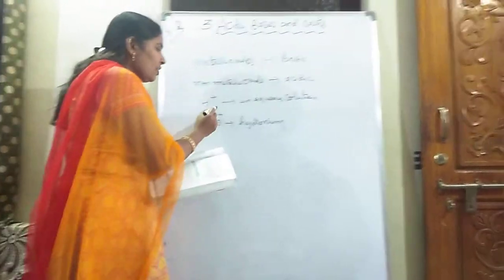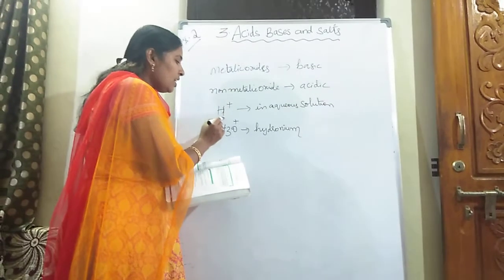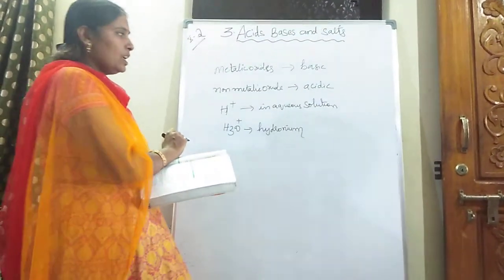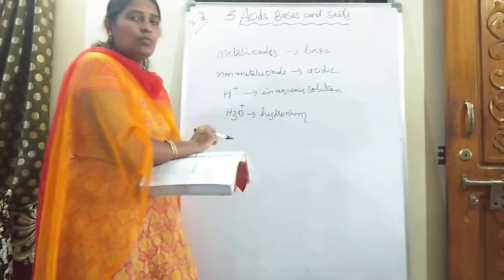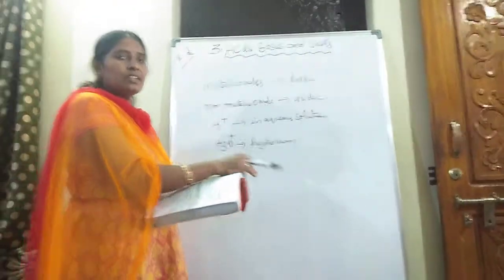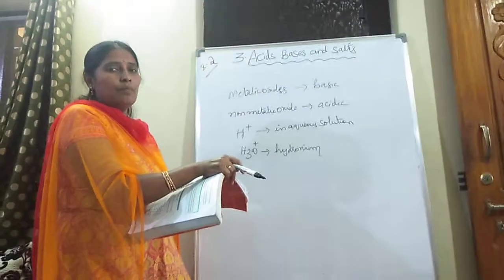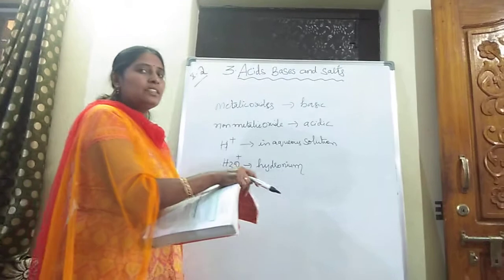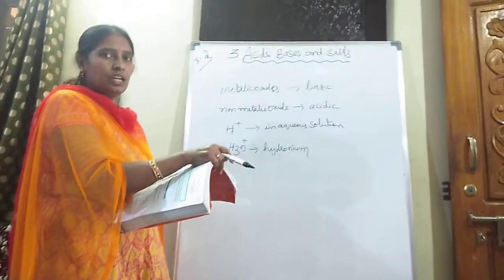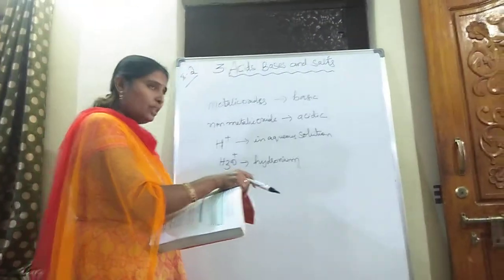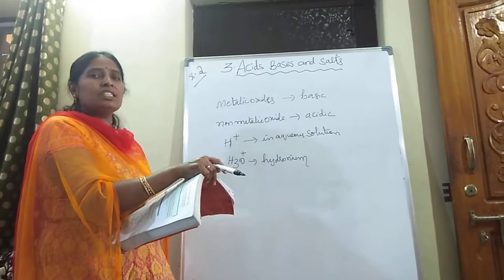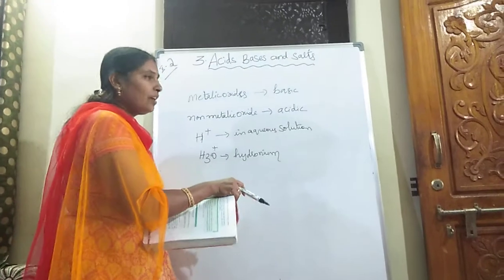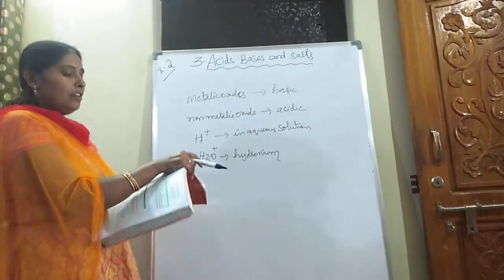So what do acids have in common? H plus ions, H3O plus ions. They are known as hydronium ions. And it consists only in acids and acidic solutions, only responsible for the bulb glowing in the activity we discussed, and it produces H plus ions only in aqueous solution. That's why we tested with a wet litmus and a dry litmus.